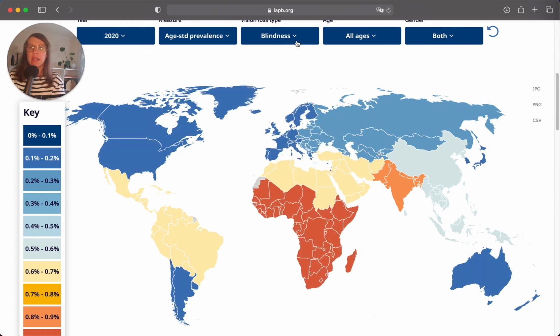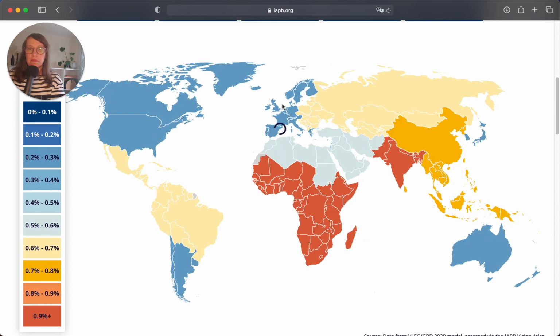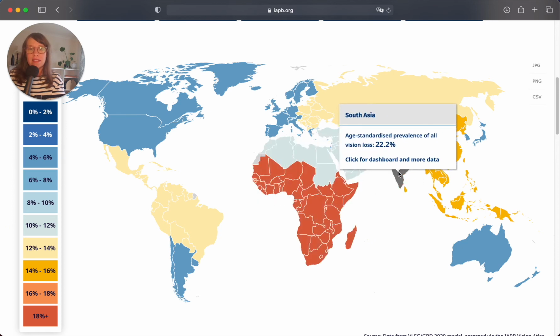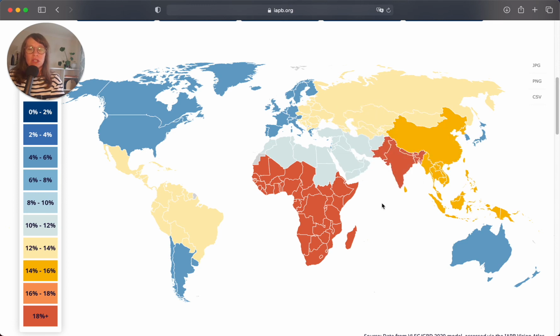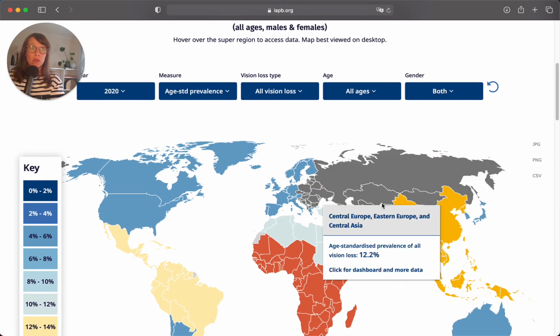Just flicking back to all vision loss again. The two regions with the highest age standardized rates of vision loss are sub-Saharan Africa at 18.2% and still South Asia at 22.2%. So I really think this does highlight that vision loss is unequally distributed and highlights the real inequalities in vision loss between regions.